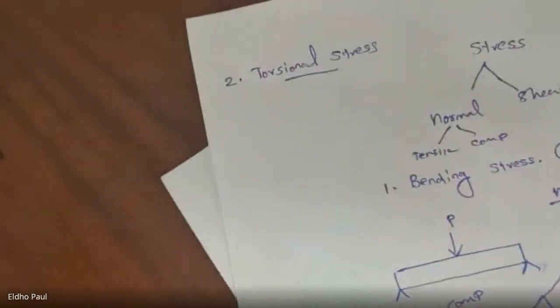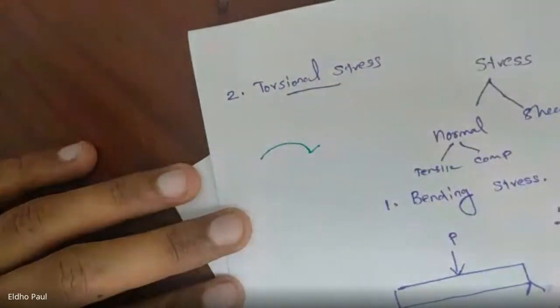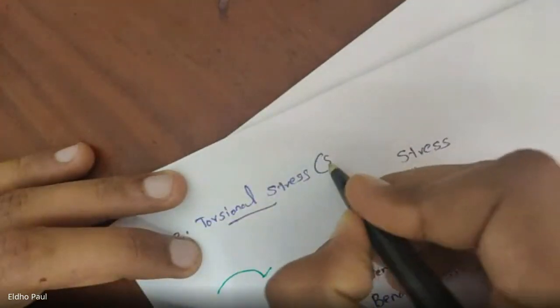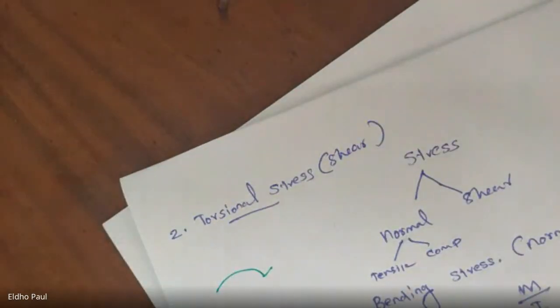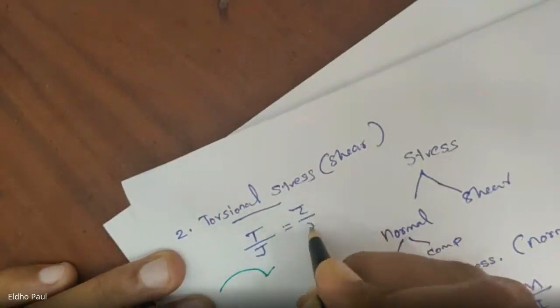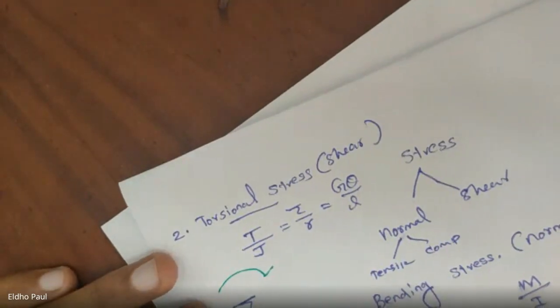Across any cross section, a torsional stress is developed. So when a shaft starts twisting, a torsional stress is developed, and this torsional stress is a shear stress. This is the formula for finding the torsional stress: T by J is equal to tau by R is equal to G theta by L, where tau is the shear stress.